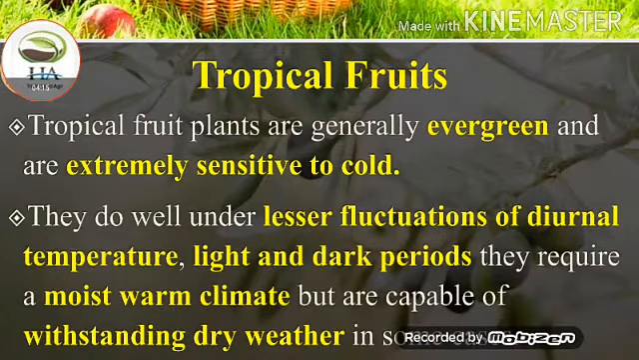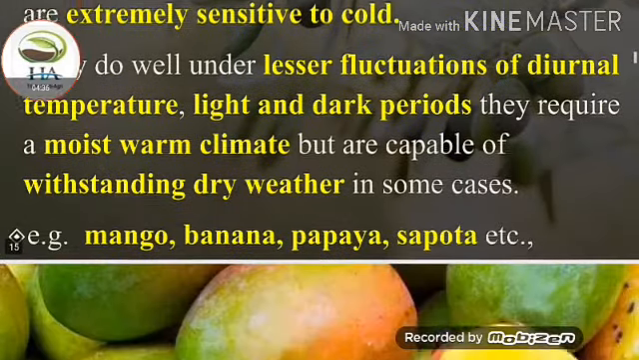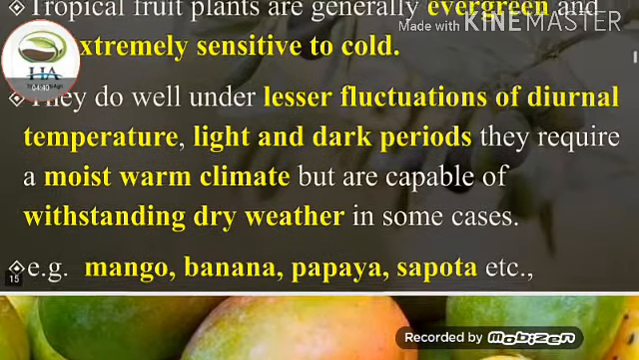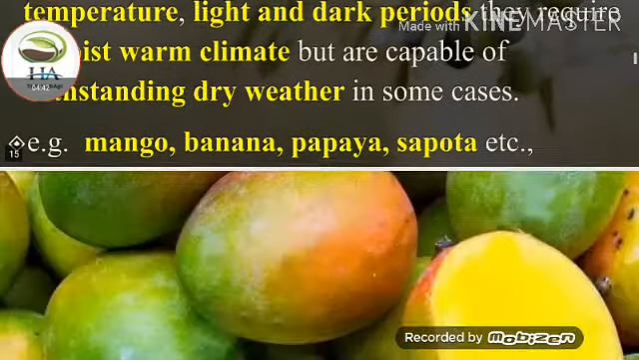Second one is tropical fruit. Tropical fruit plants are generally evergreen and extremely sensitive to cold. They do well under lesser fluctuations of diurnal temperature, light and dark periods. They require a moist, warm climate but are capable of withstanding dry weather in some cases. Examples of the tropical fruits are mango, banana, papaya and sapota.